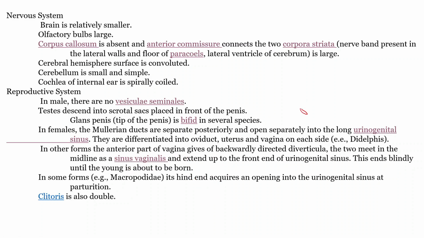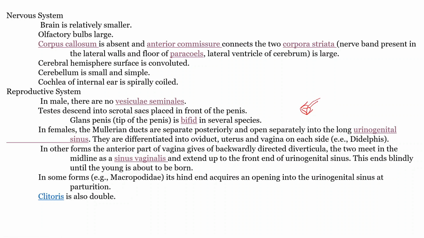diverticula, and they will meet medially and form a common duct called the sinus vaginalis. This sinus vaginalis extends up and joins with the urogenital sinus.